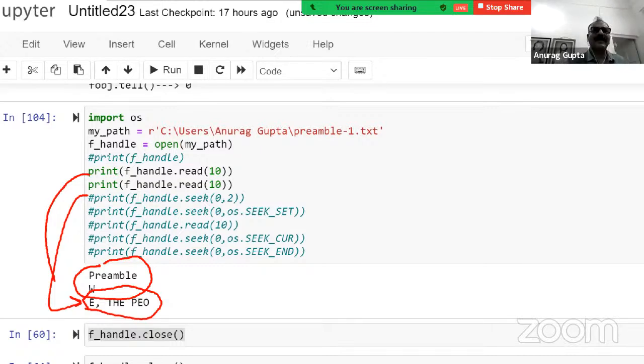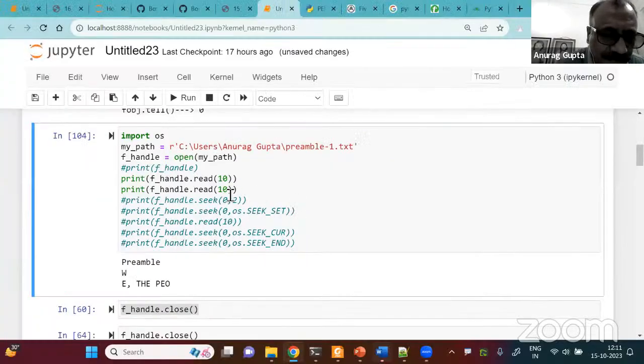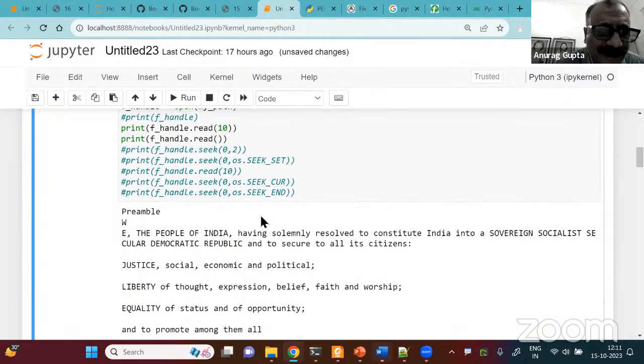Okay. So basically read, as I told you, any file handle has certain methods and attributes. So read is a method of the file handle. You write read and within brackets you write a number so that many characters of the file will be read. If you don't, let us do something else. Let's remove this 10 and see what happens now. So it will try to read as much of the file as possible.